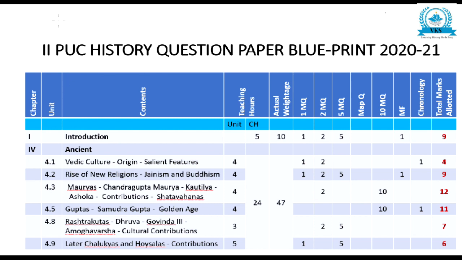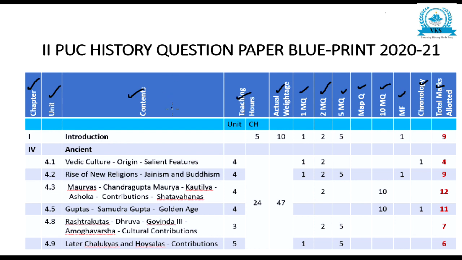So here you can see the first part of the blueprint. I will just give you a small explanation of what all topics are there in the blueprint. First, you have the chapters, then units, that is, one chapter is divided into different units. Then the main contents are there. Then teaching hours for the unit and teaching hours for the chapter. Actual weightage of marks. Then 1 mark question, 2 mark question, 5 mark question, map question, 10 mark question, match the following, chronological order, and total marks allotted.